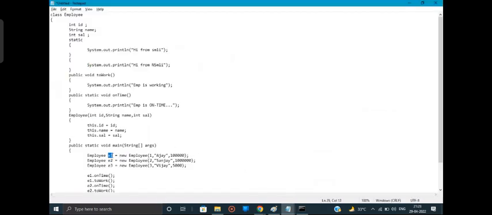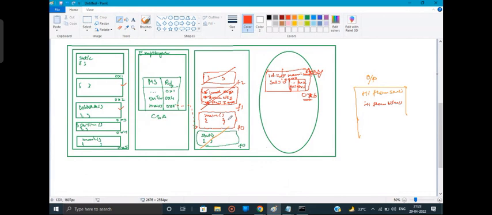And where is this E1 variable present? Main method, sir. So in the loading process, inside the main method only, there will be a variable that will get created, that is E1, because I have that instruction inside my main method only. So the 0x6 will be stored over here, the object reference for the first object. It got stored inside the main method by the variable name, that is E1.